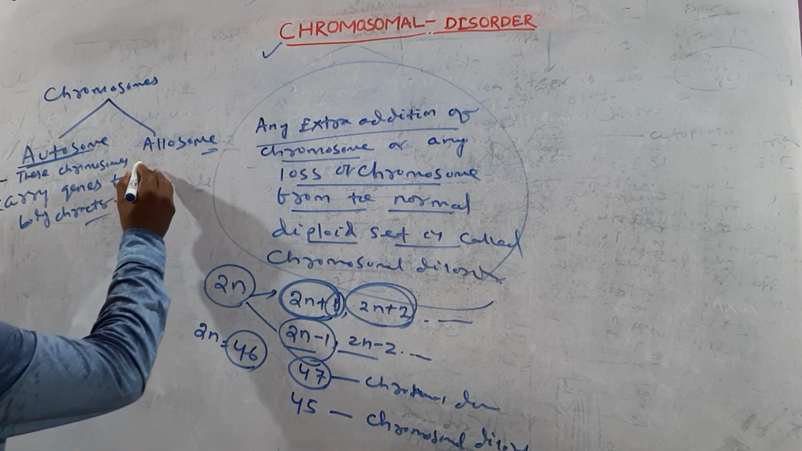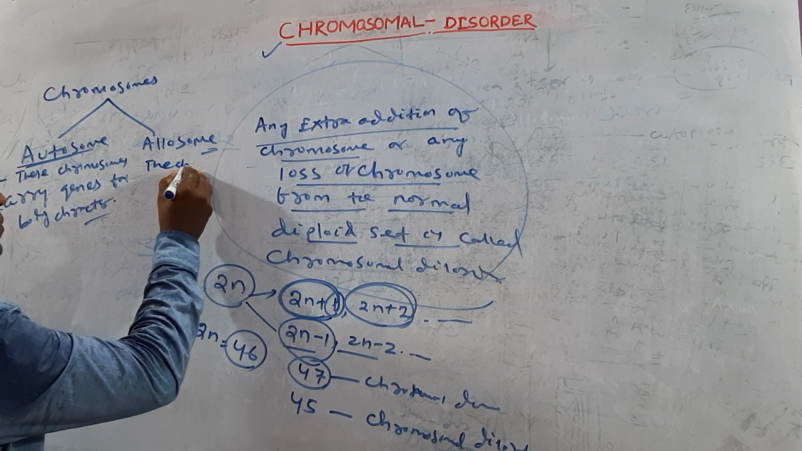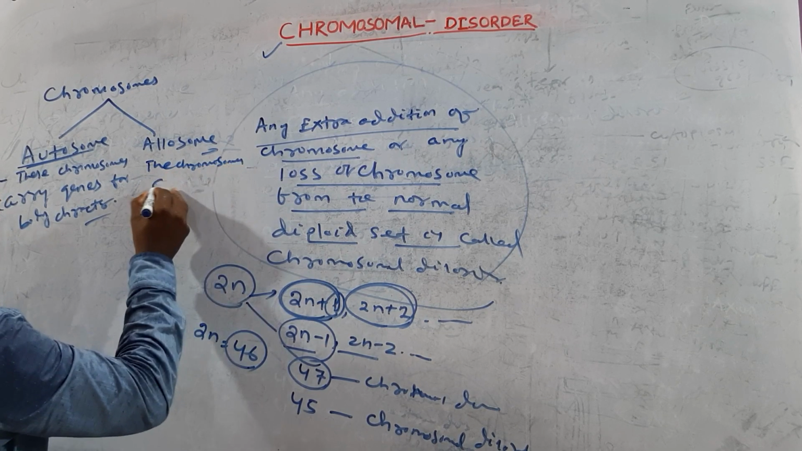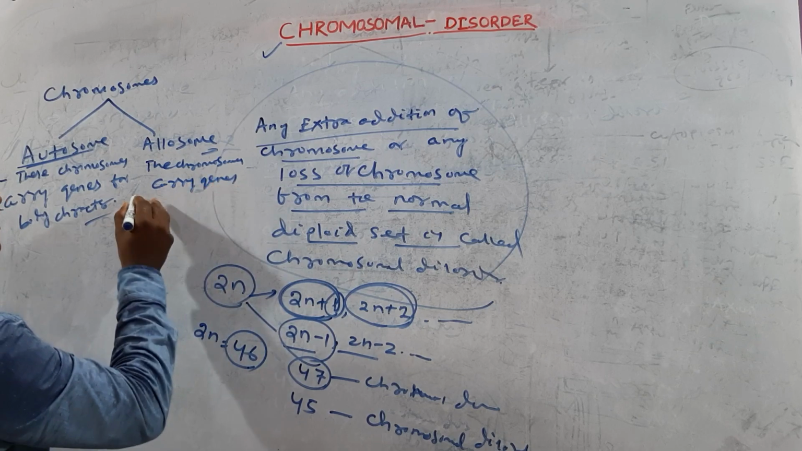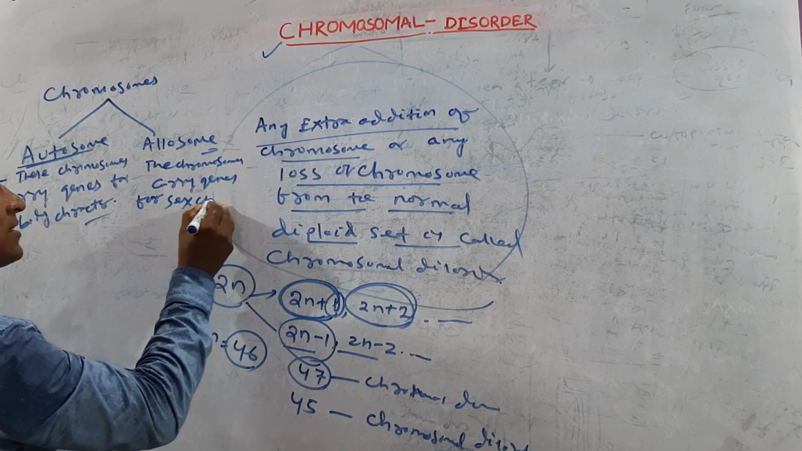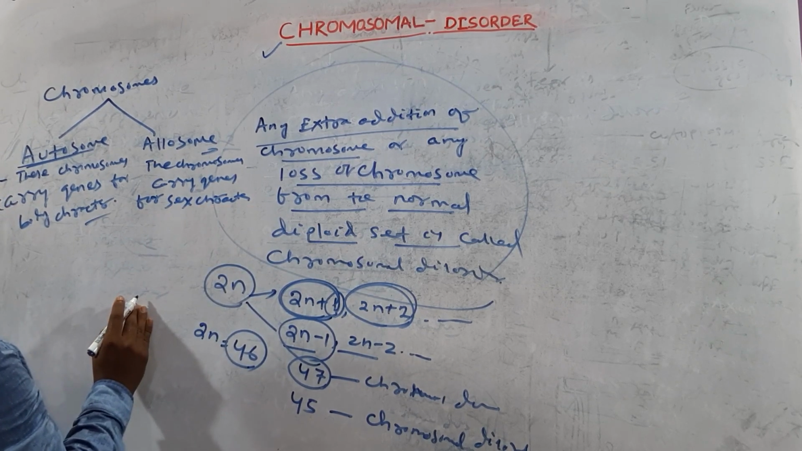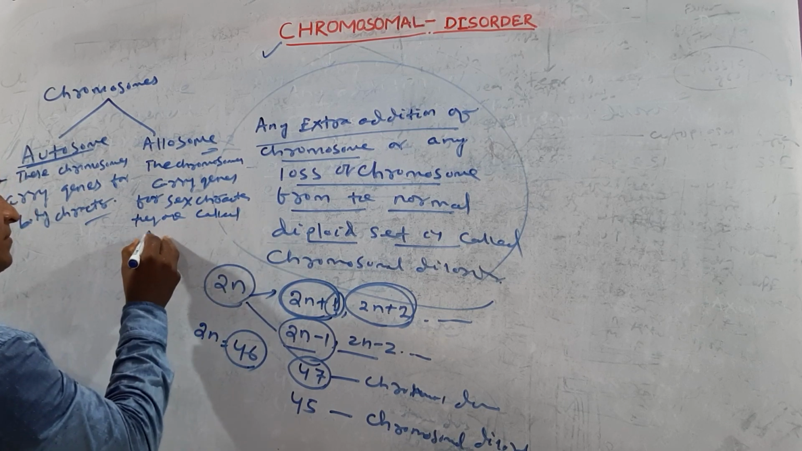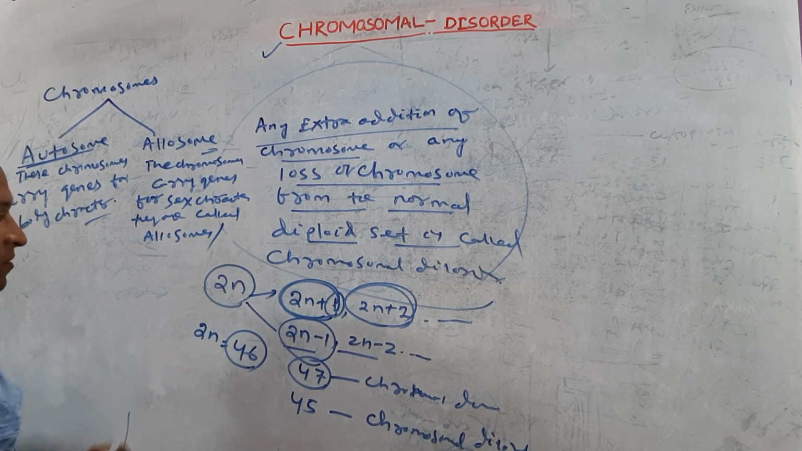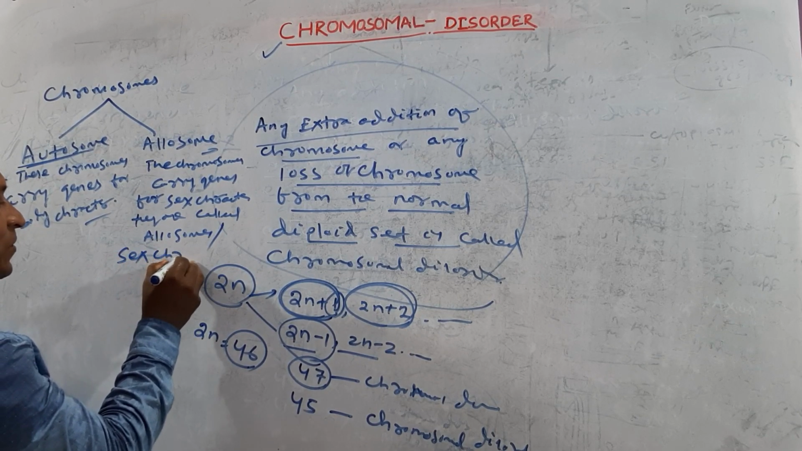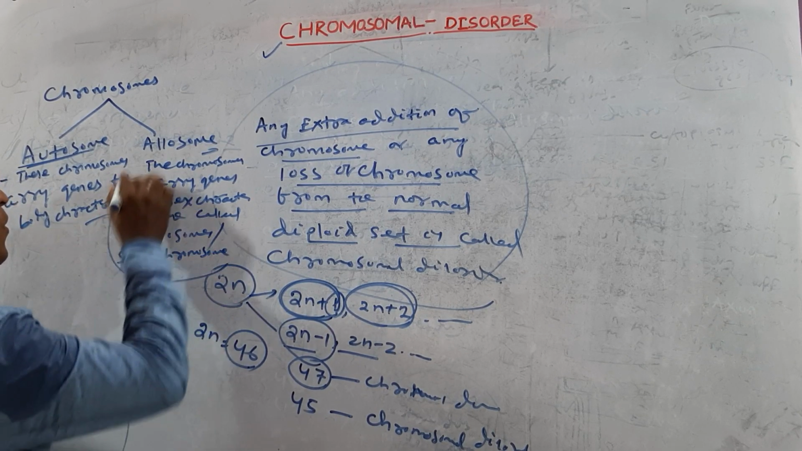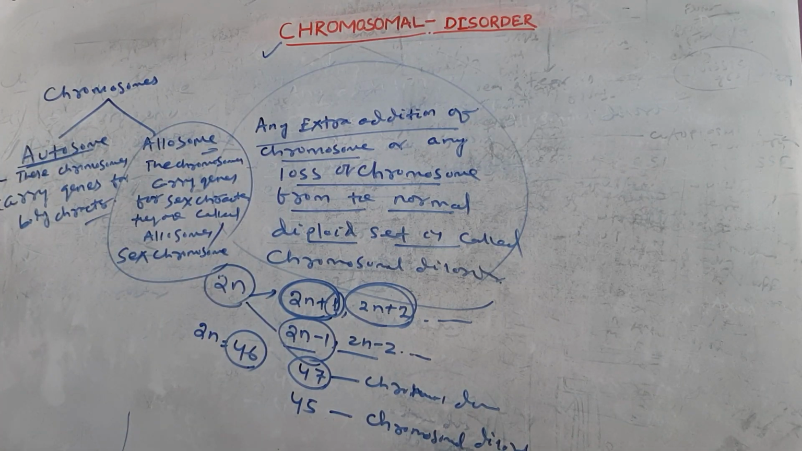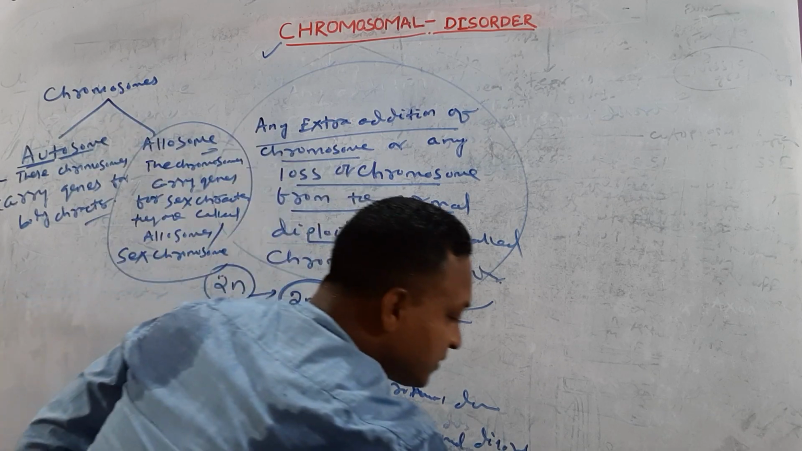What is allosome? The chromosomes that carry genes for sex character are called allosomes or sex chromosomes. You already know this. So chromosomes are of two types. One is called autosome and the second one is allosome.